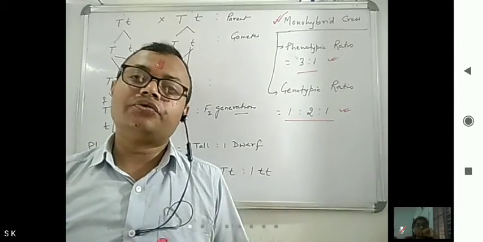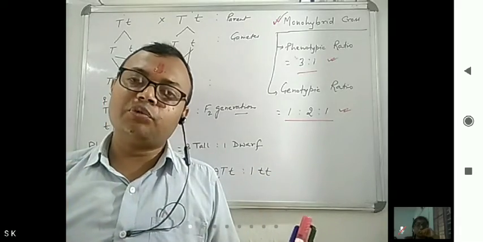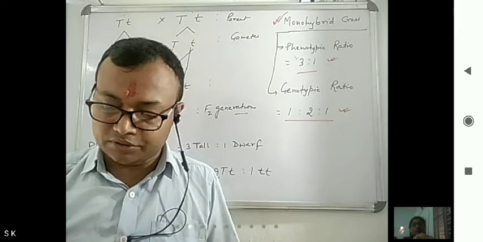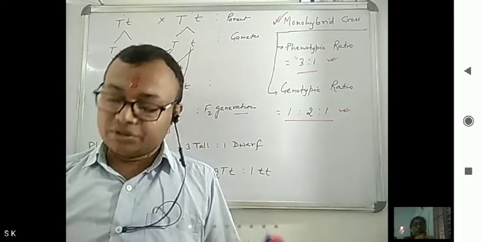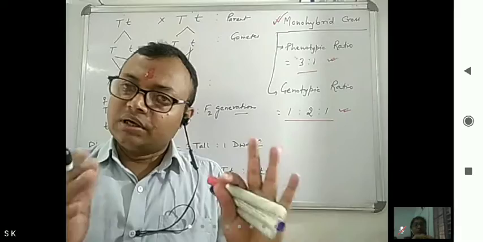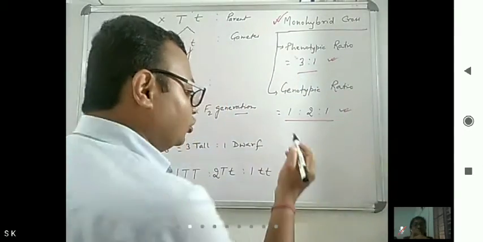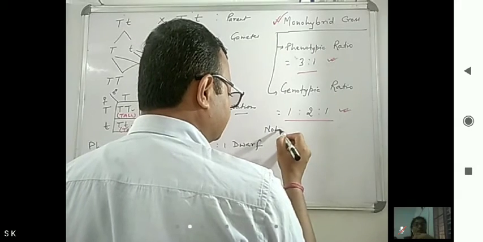Now from here, one general formula you can obtain. What is that general formula? This is very important.